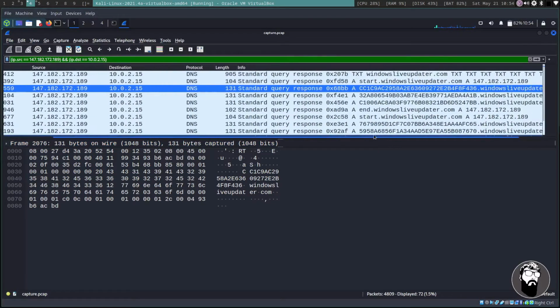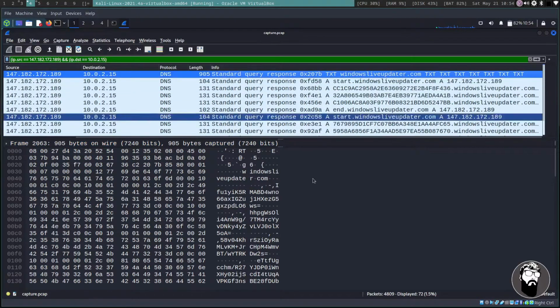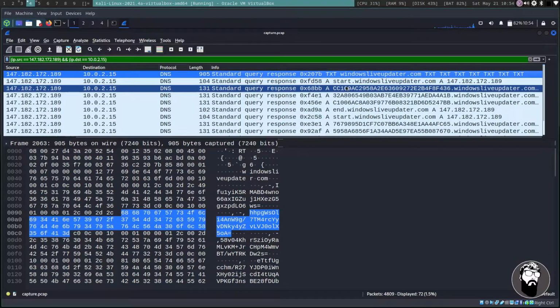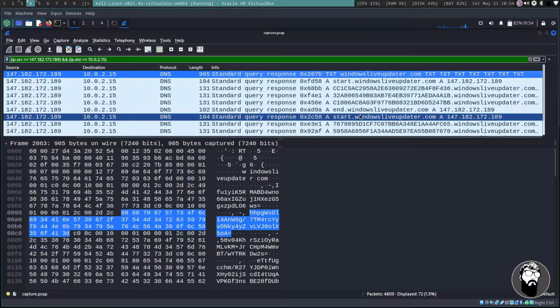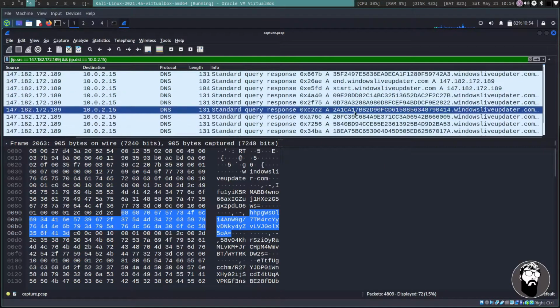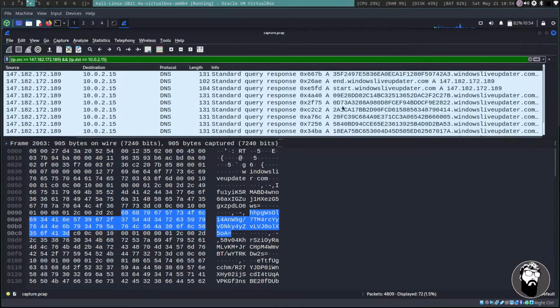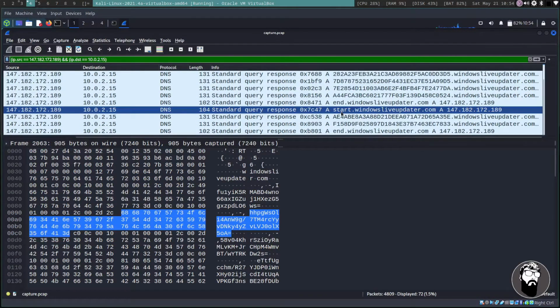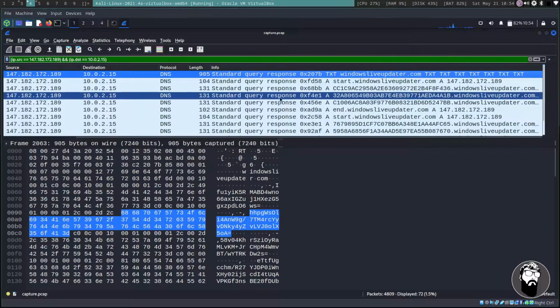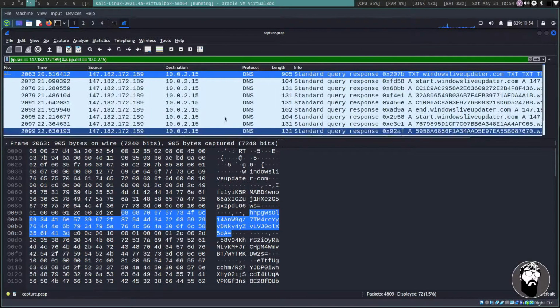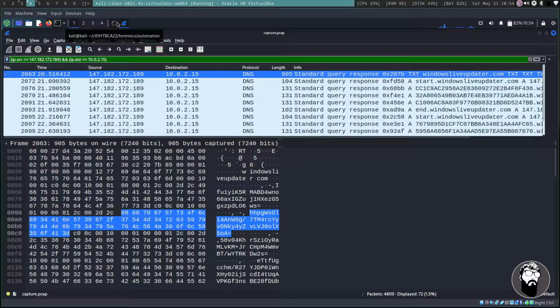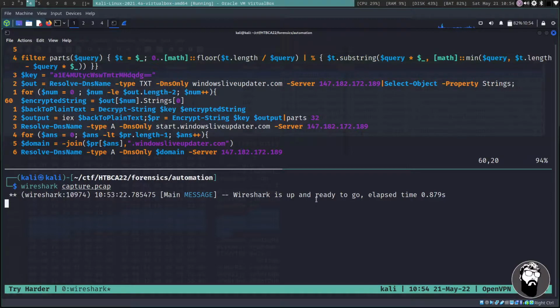And you can see that we have our text query, which has our base64 encoded stuff. Then we have a start multiple hex string.windowsliveupdater.com end, and then start more hex stuff in. So this is all the stuff that we're actually interested in. So now that we've identified what we are looking for, I wasn't sure exactly when I would need this stuff, but I wanted to go ahead and extract that data as well.